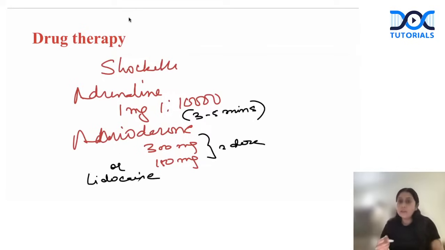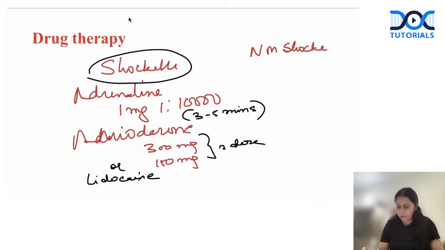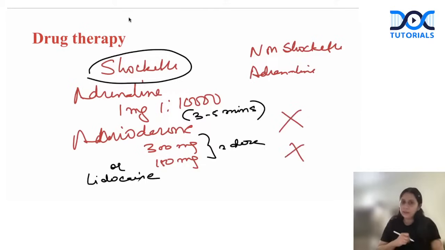Lidocaine is an alternative to amiodarone. So this is for shockable rhythm. For non-shockable rhythm, that is your asystole and pulseless electrical activity, it's only adrenaline, no other drug, neither amiodarone nor lidocaine, right? So this is, you have to remember, in drug therapy, no other drug, guys. Whatever intervention drugs I'm telling you, those are the only drugs.